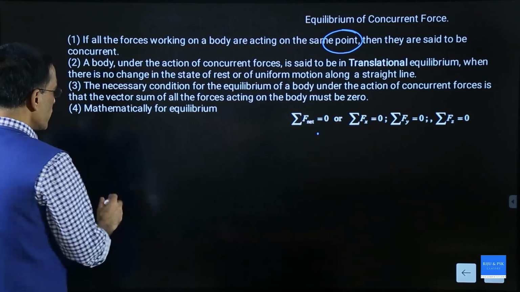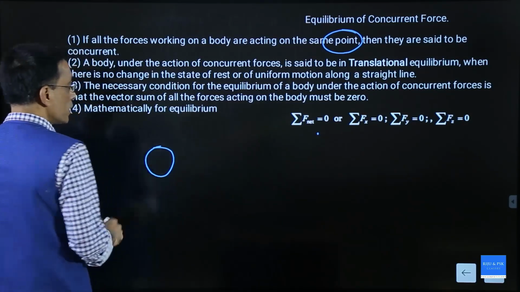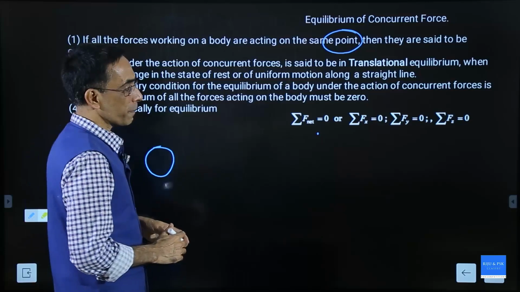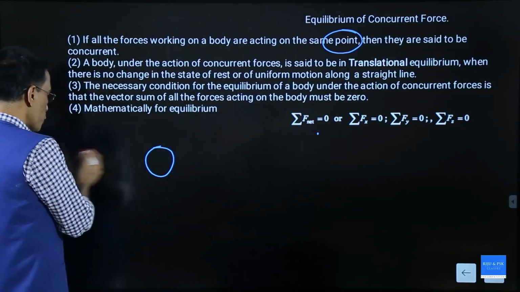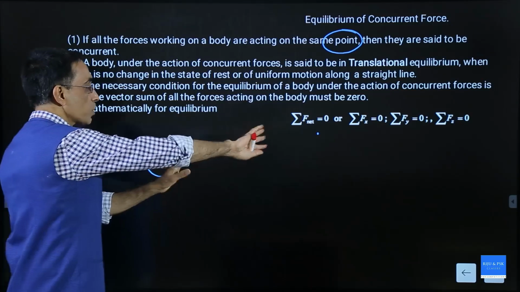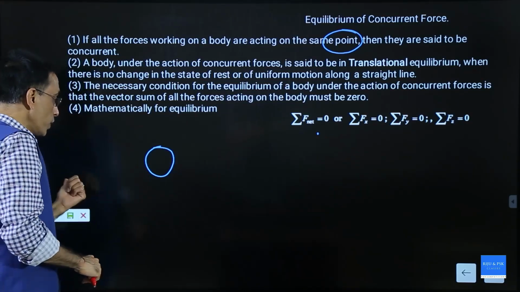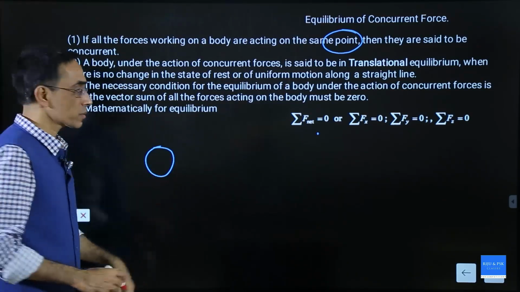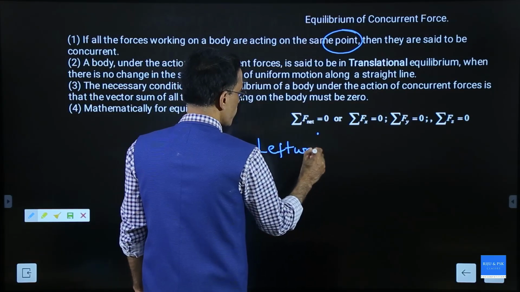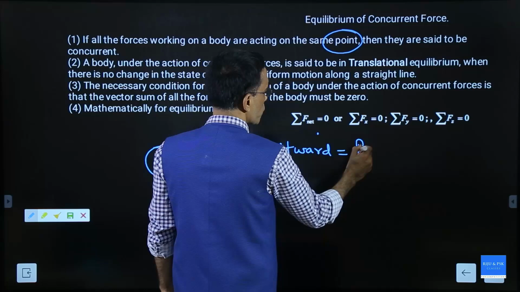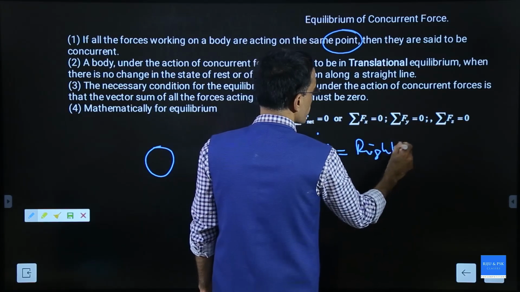If there is a body, it is in equilibrium if all forces acting to this side balance all forces acting to that side. Leftward force equals rightward force. So I can say leftward force equals rightward force.